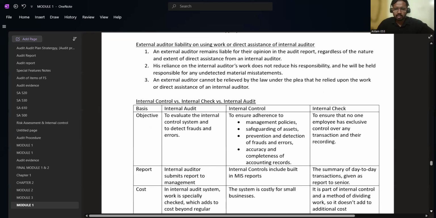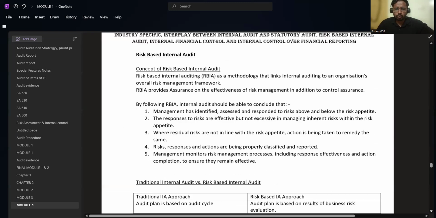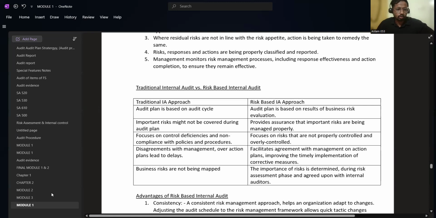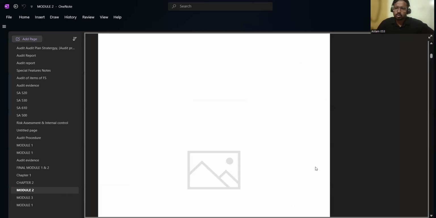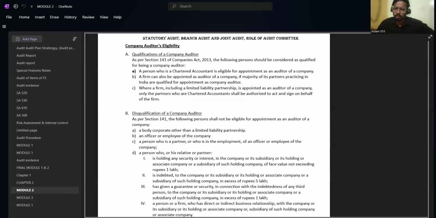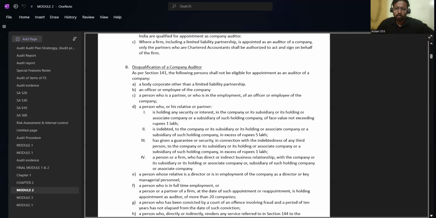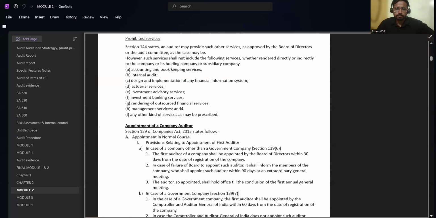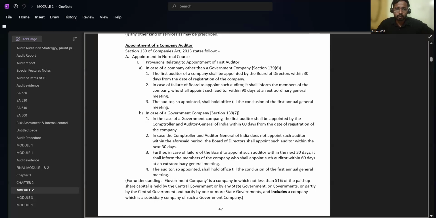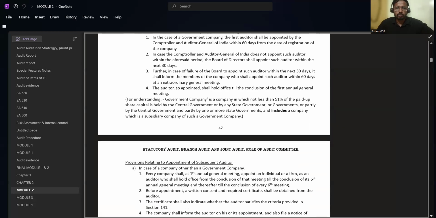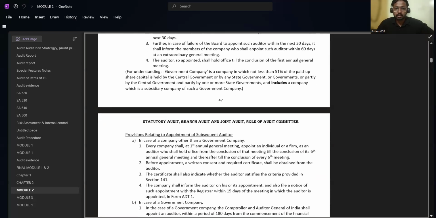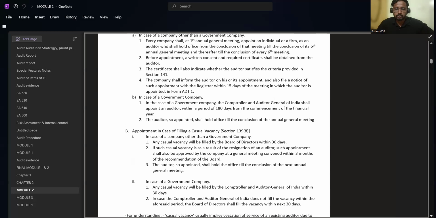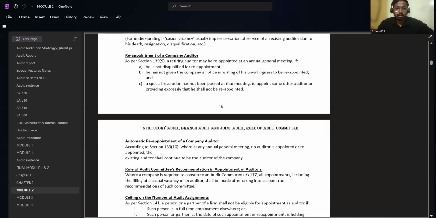So these are mainly about module one. Let me go to module two. The same concepts are also given point wise, and that too in simple words, by avoiding all filler words from the ICA study material. Advantages of company audit. Sorry, appointment of a company auditor. For understanding, an example is given, that is only for understanding purposes, not to write in the exam.